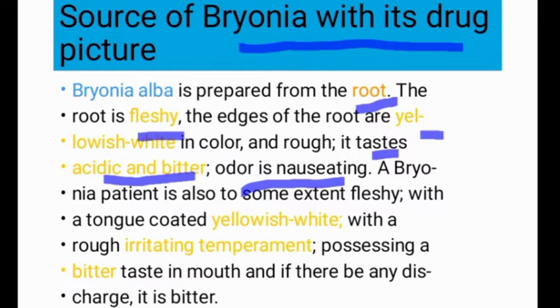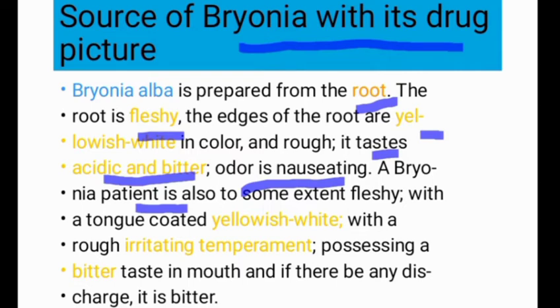When the person is lean and thin, or the patient has a yellowish white tongue, and the nature is very irritable, we can judge the mental picture as a Bryonia drug picture. In this way, the Bryonia drug picture is related to its pharmaceutical source.